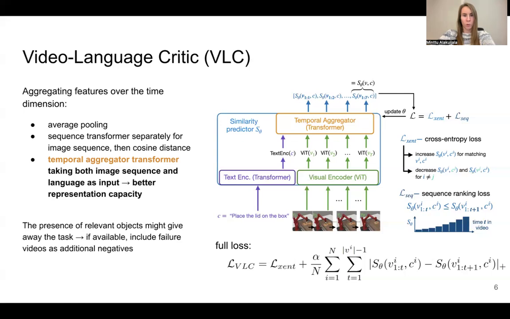We also obtain better performance by ensuring that the negatives used in contrastive learning are sufficiently difficult. For videos demonstrating diverse tasks, it is often possible to guess which task is being solved based simply on the objects in the scene. We therefore propose to include failure videos as additional negatives. We leave these videos uncaptioned and treat them only as additional negatives in the cross-entropy loss, while leaving them out in the sequence ranking loss.